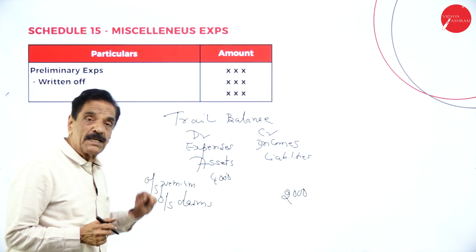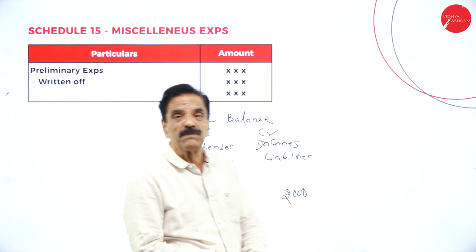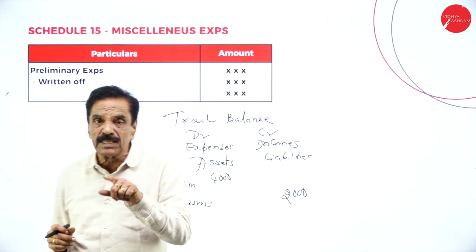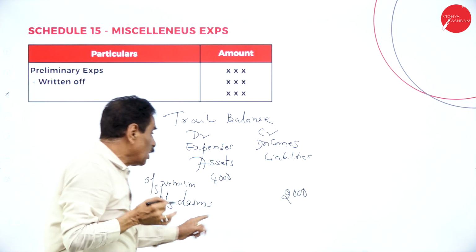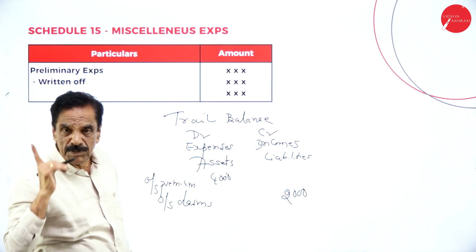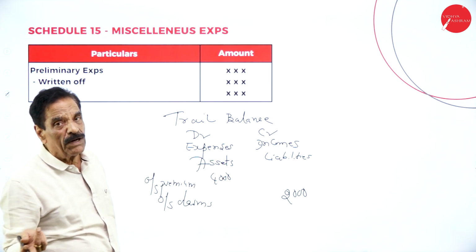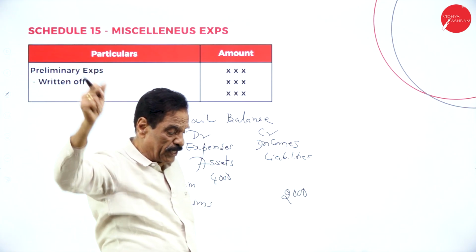Regarding the outstanding premium, if it is in the trial balance, directly it will come on the asset side of the balance sheet. If the outstanding premium is in the adjustment, add to premium, then the asset side of the balance sheet. If the outstanding claim is given here, directly it will come on the liability side of the balance sheet. If the outstanding claim is given in the adjustment, it should be added to claims and then it will come on the liability side of the balance sheet.